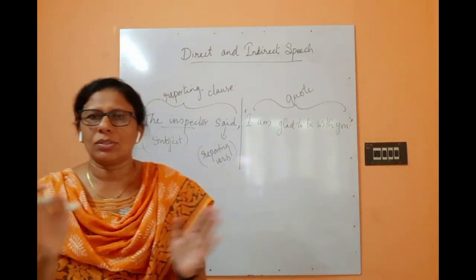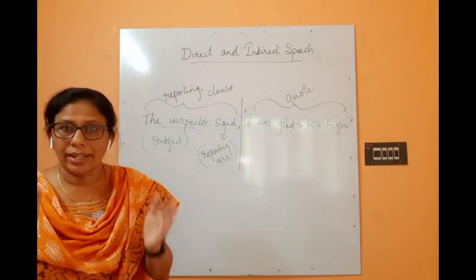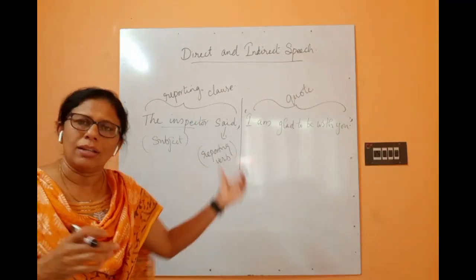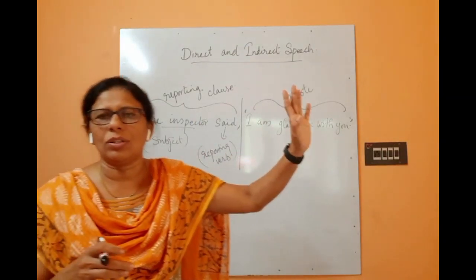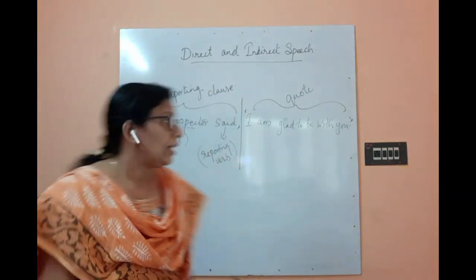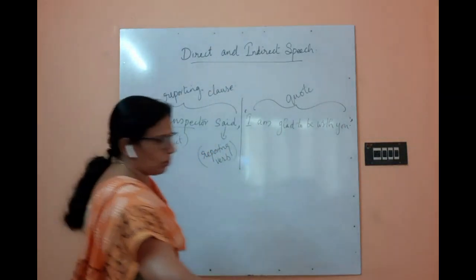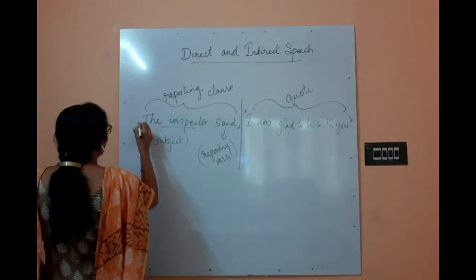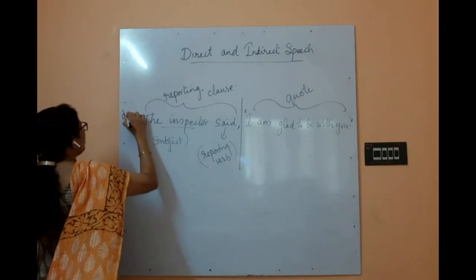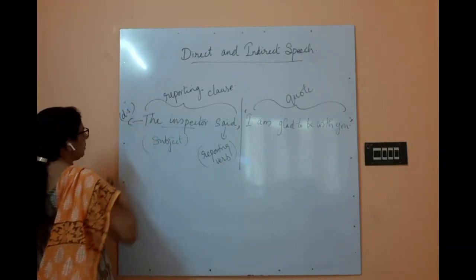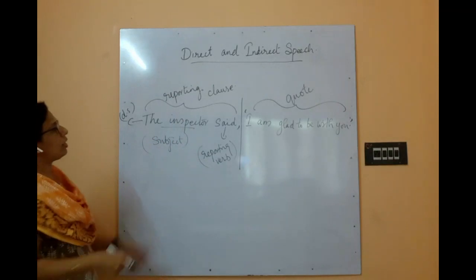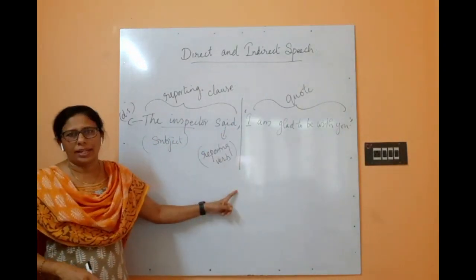So have you understood the classification? The direct speech sentence can be split into two: the first part is the reporting clause, and the second part is called the quote. And we know that this is direct speech. And when we convert, so this is direct speech, and you are asked to convert this direct speech to indirect speech.